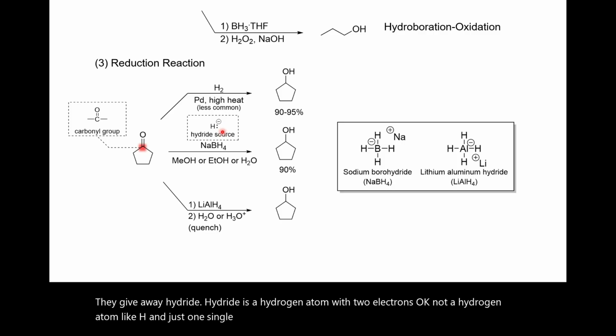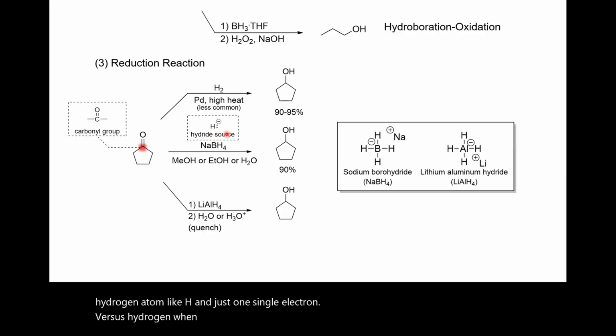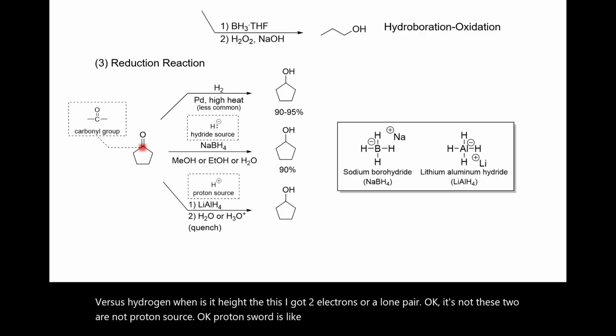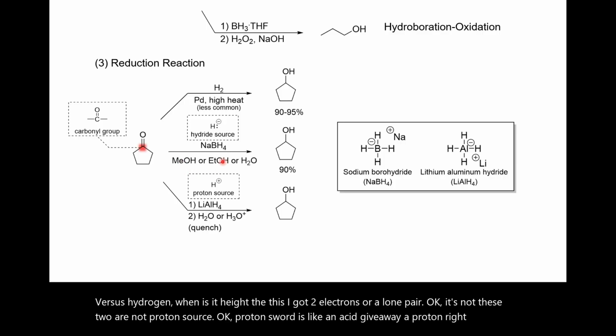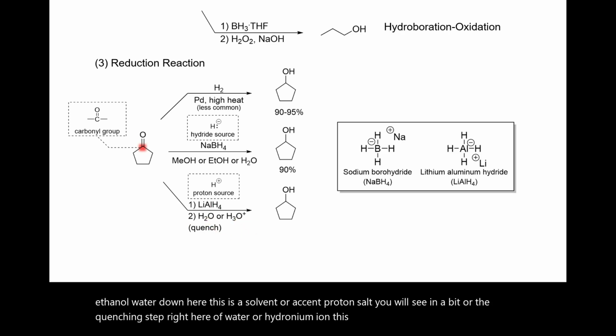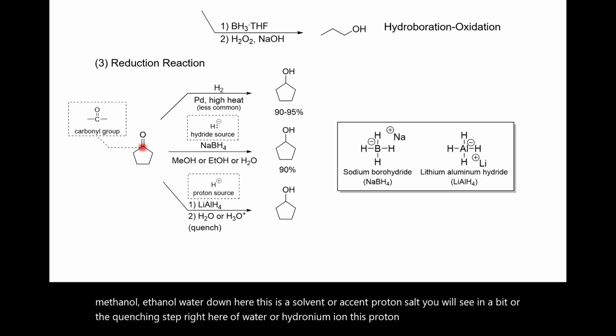These two are not proton sources. A proton source is like an acid, it gives away a proton. So like methanol, ethanol, water down here, this is a solvent and will act as a proton source. You will see in a bit the quenching step right here of water or hydronium ion. These are proton sources.